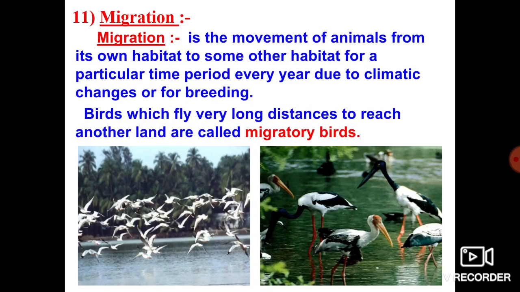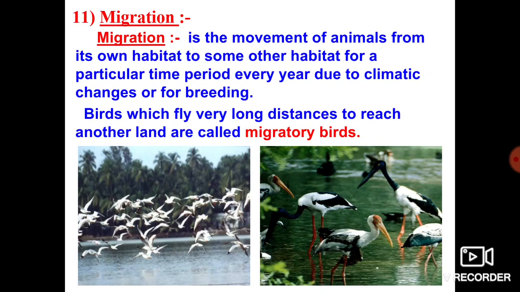this distance between Siberia and India is very large, no? It will require thousands of kilometers. So for thousands of kilometers continuously the Siberian crane will fly and reach the Indian country for the purpose of breeding. In Siberia, when the bird's migratory or breeding period comes, during that time in Siberia there is an unfavorable condition. So to escape from the unfavorable condition, they migrate from Siberia to India.